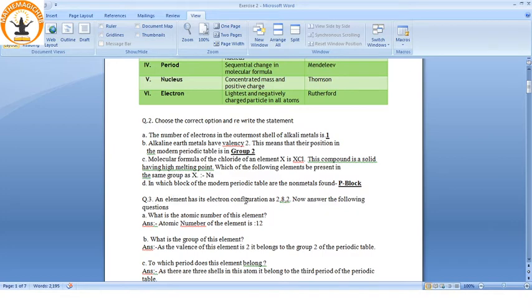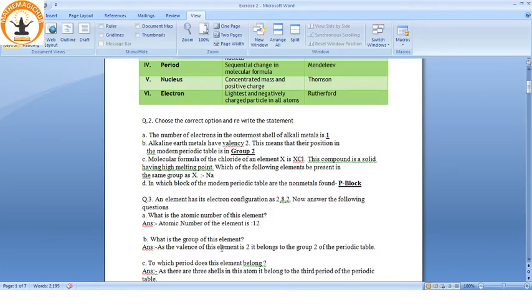Question number 3: an element has its electronic configuration as 2, 8, 2. Now answer the following questions. What is the atomic number of this element? Atomic number is the number of electrons. So if we add all these, 2, 8 and 2, we get the number 12. That is nothing but the atomic number of the element.